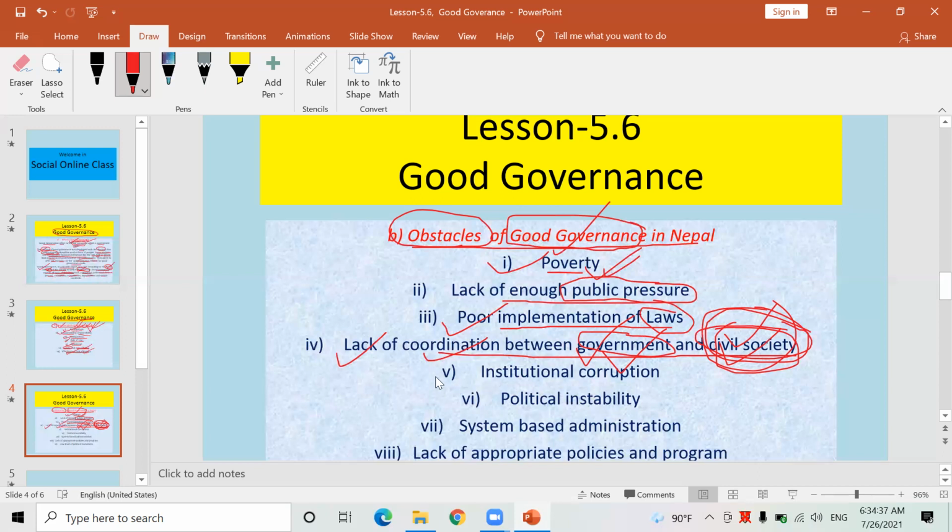Look here, fifth one, that obstacle of good governance is institutional corruption. There is corruption in our Nepal, and this is institutionalized. Okay, it is institutionalized and it has its silent network. Those who have been involved in corruption can be found so easily.